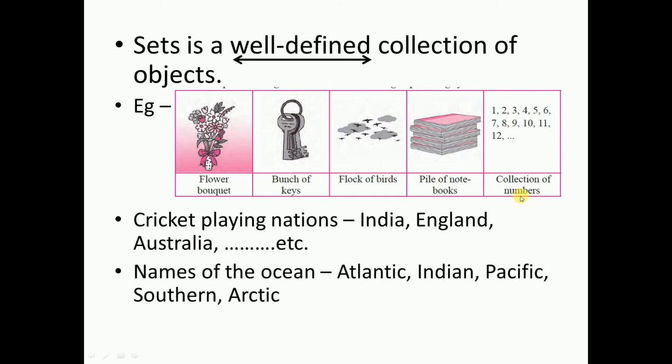Or if you consider the names of oceans, that is Atlantic, Indian, Pacific, Southern, Arctic, this can be called a set of oceans where you can write Atlantic, Indian, Pacific, Southern and Arctic. Now what if I tell you to list down the good teachers? Good teachers according to you will be different, and my opinion on that will be different. So you cannot make a set of good teachers because the teachers who are good to you would be different, and according to me would be different.